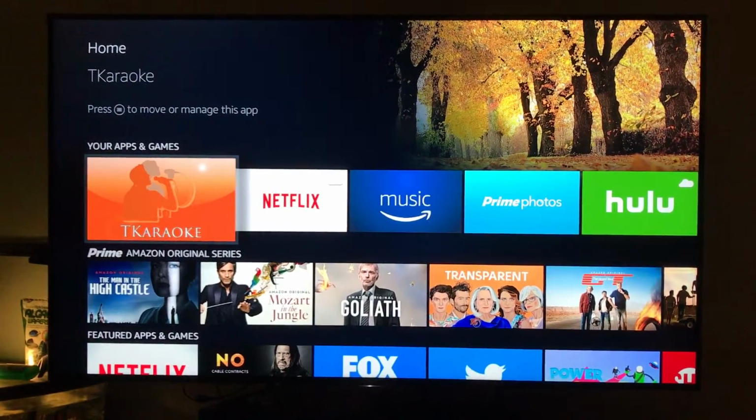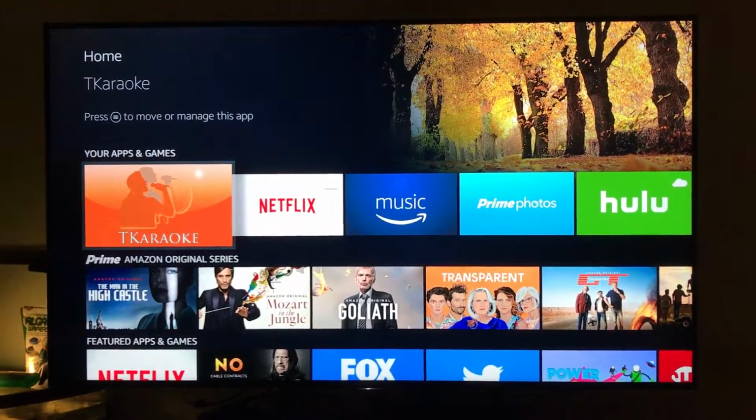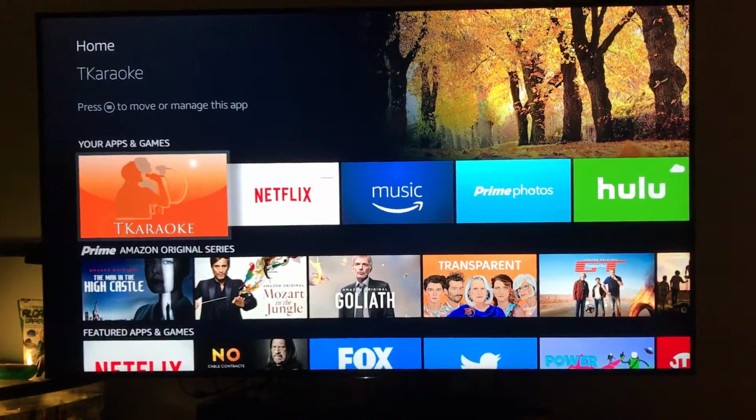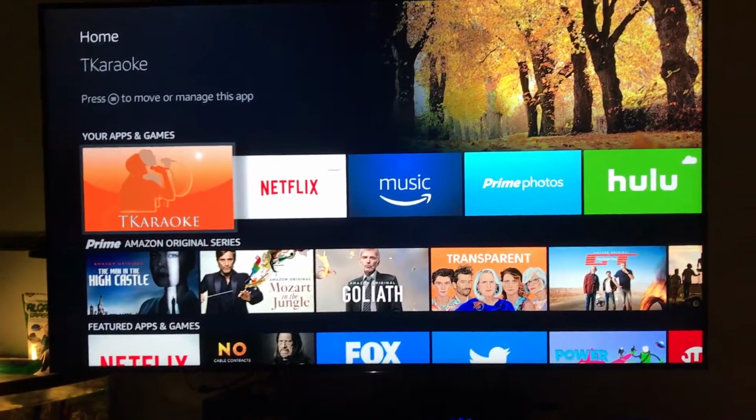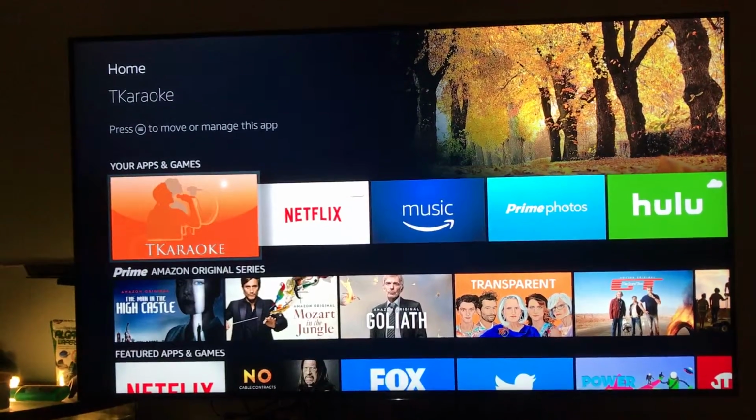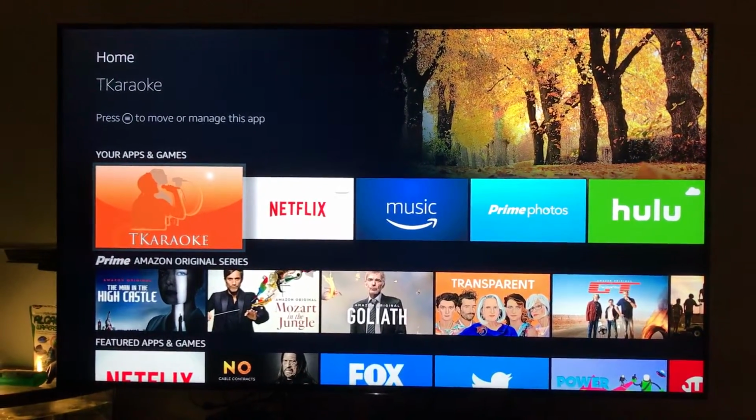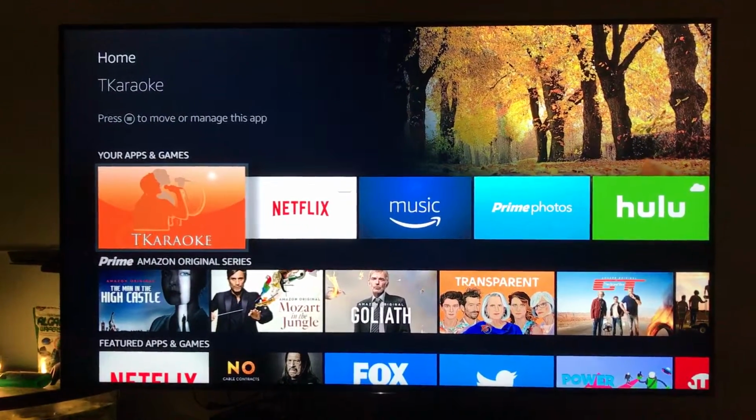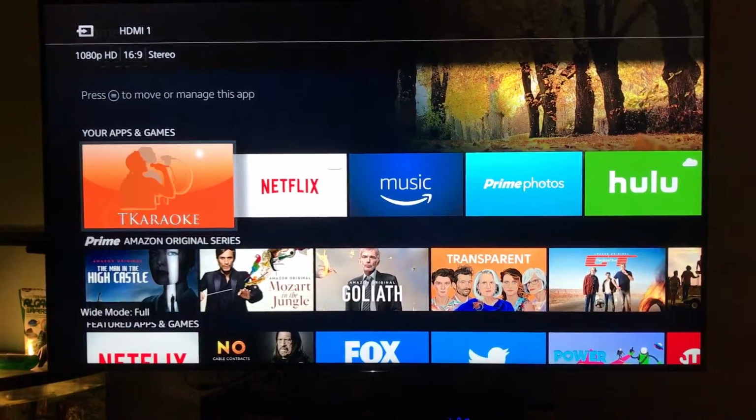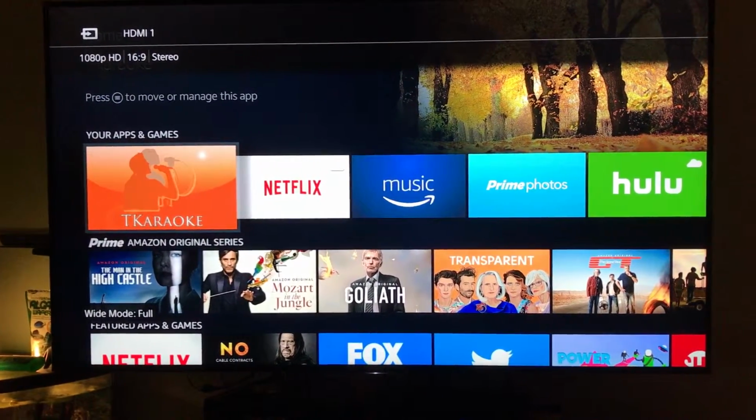This is TKaraoke running on the Amazon Fire second generation. This device supports 4K, but you see how Amazon, even the second generation, claims to support 4K. It actually runs and displays at 1080p, and only when the app requests 4K will it display in 4K. So you can see here on the main screen, it's actually 1080p.